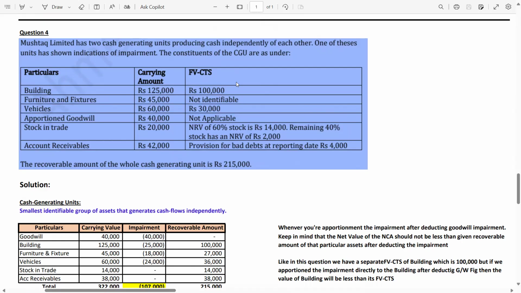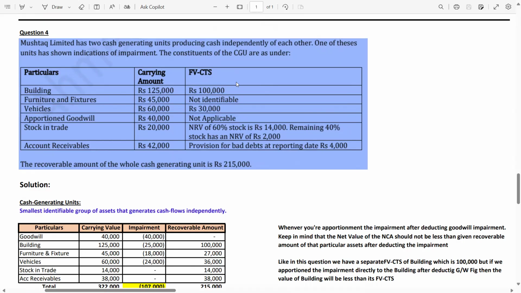Okay guys, what is the CGU? The definition is: the smallest identifiable group of assets that generates cash flows independently. Let's say you have a bakery and you are supplying the bakery items to the customers. For the delivery, you have a van. What do you think? Can the van alone generate cash flows for you, or can the bakery items alone generate cash flows for you? What if you do not have a delivery van?